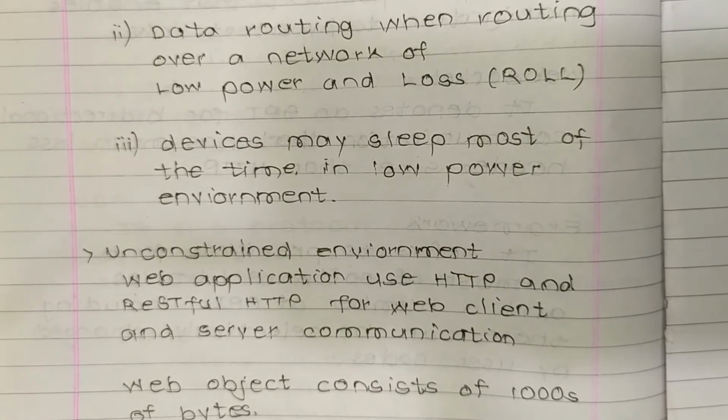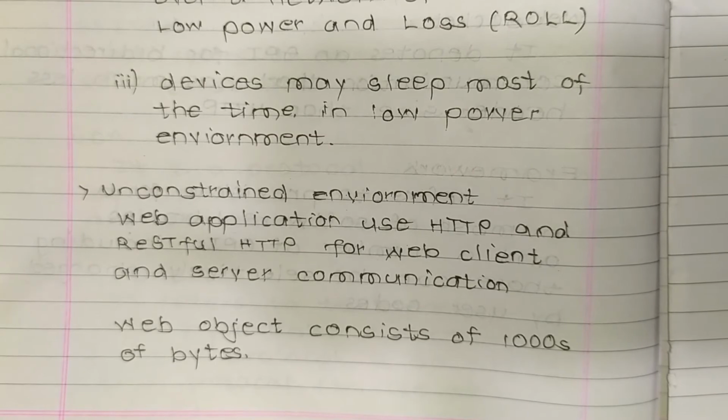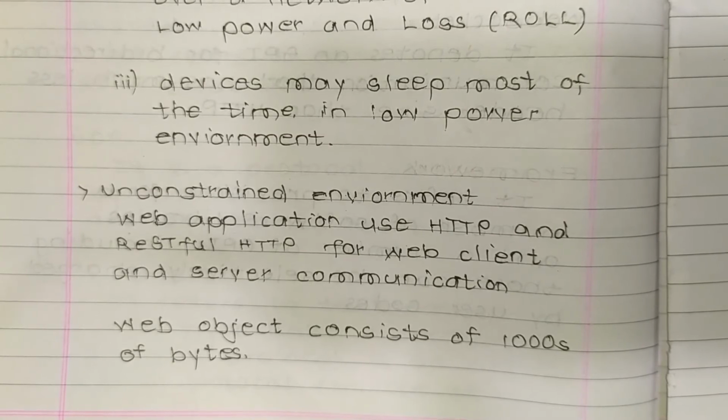Now unconstrained environment. Web applications use HTTP and RESTful HTTP for web client and server communication. Web objects consist of thousands of bytes. So in unconstrained environment, web applications use HTTP and RESTful HTTP for web client and server communication.